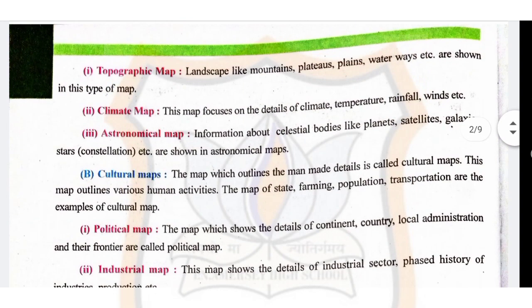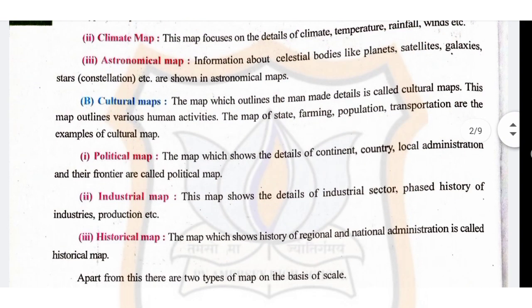Now, number one is topographic map. You can see all these things in this map. Landscapes like mountain, plateau, plains, waterways, etc. are shown in this type of map. Now number two is climate map.